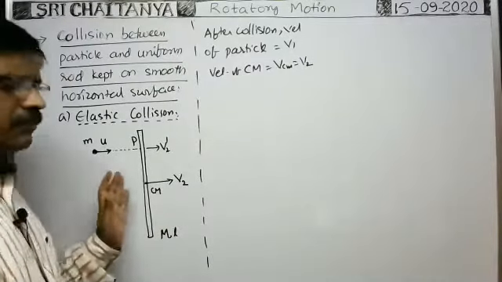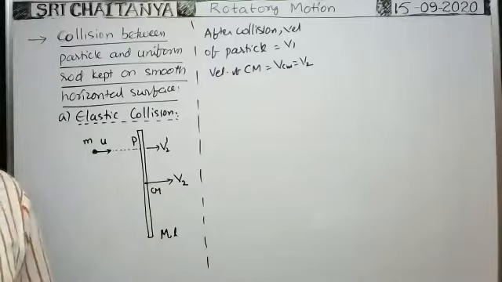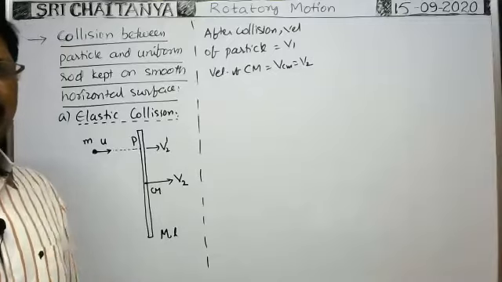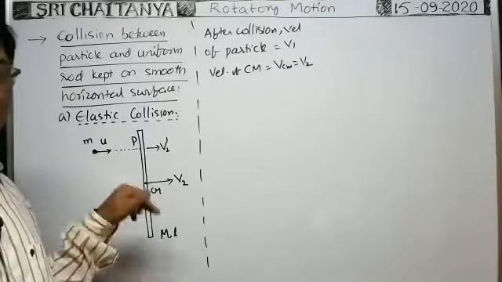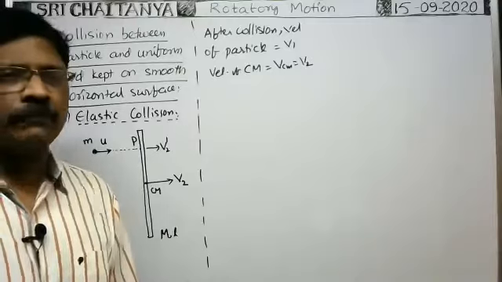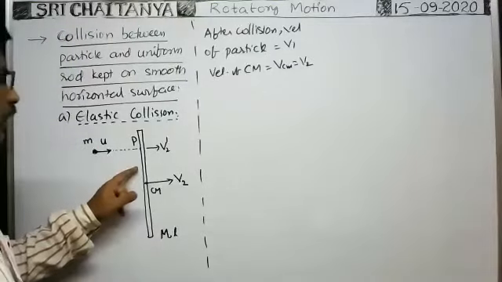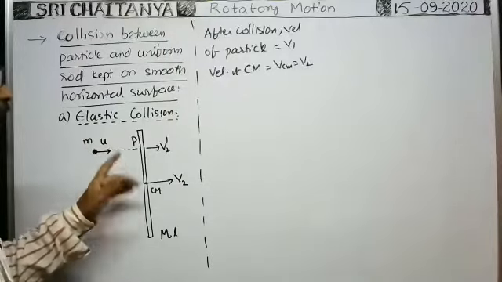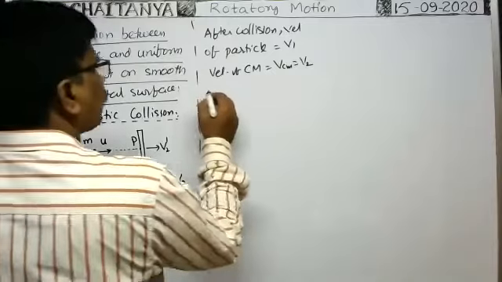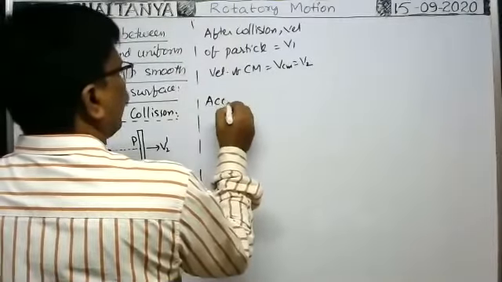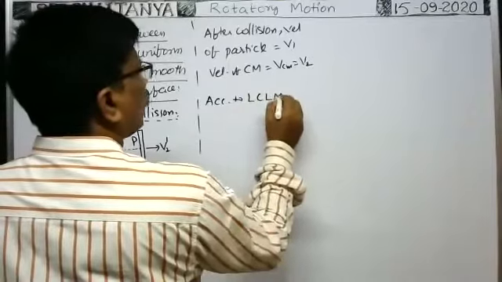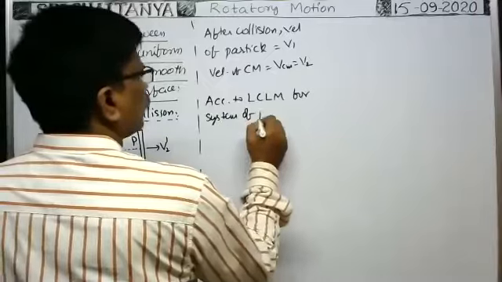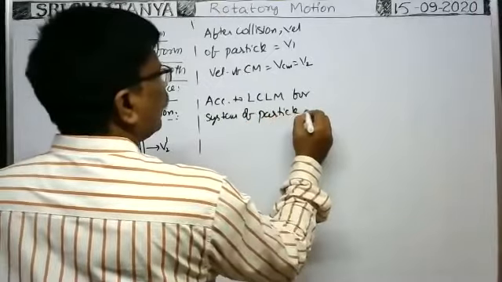Now, can we apply the law of conservation of linear momentum on the rod? Or can we apply the law of conservation of linear momentum on the particle and rod? For the whole system, we can apply. Because whenever this particle collides with the rod, the force exerted by this particle on the rod is an internal force when you consider the particle and rod as the system. That's why, according to the law of conservation of linear momentum for the system of particle and rod,